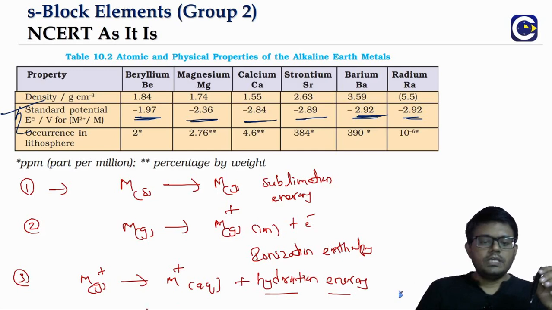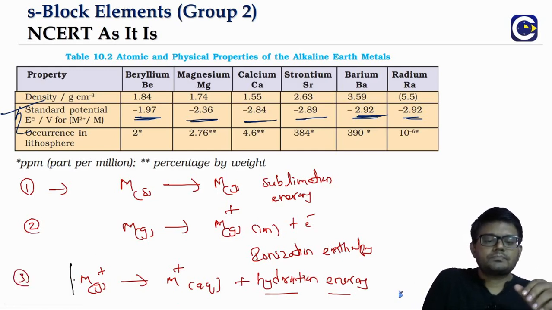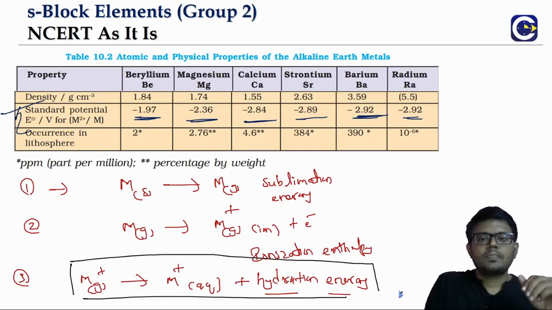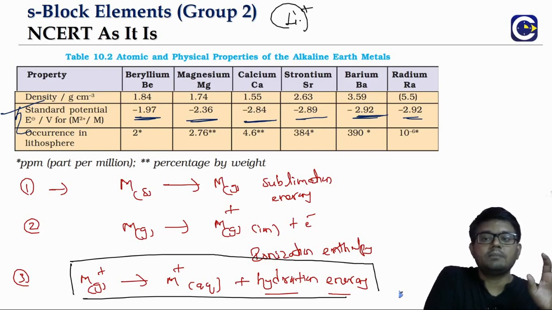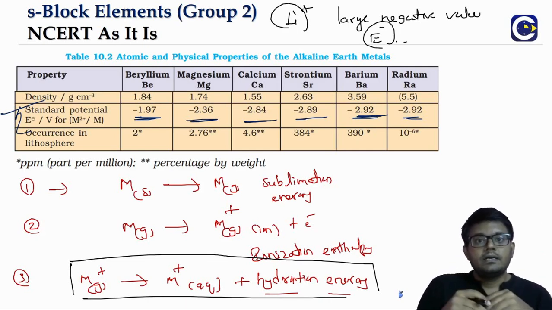Now the E0 values will of course be significantly affected by the hydration. That's the reason why Li+ has a large negative value for the standard reduction potential.